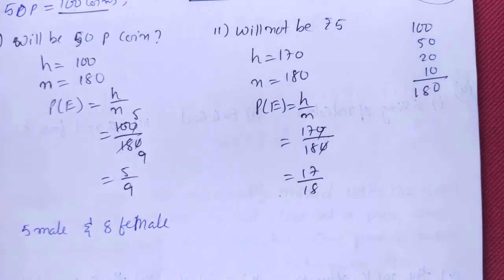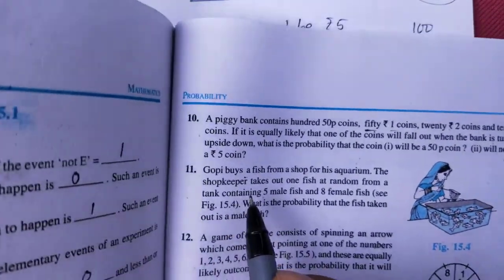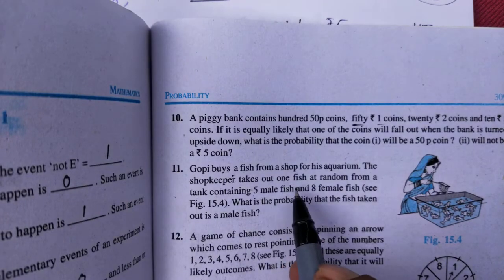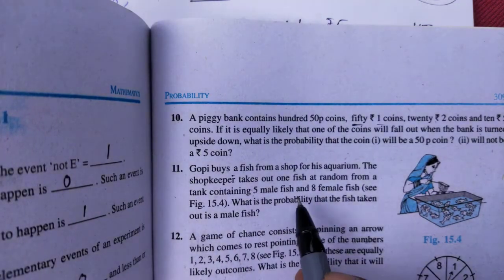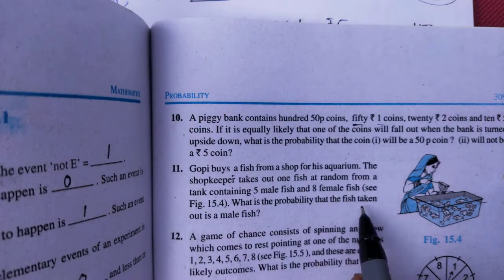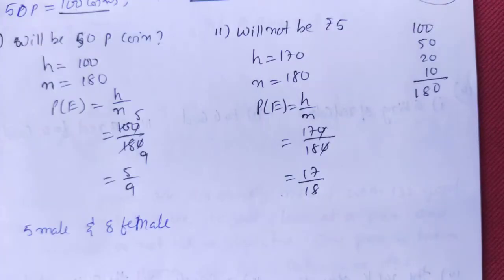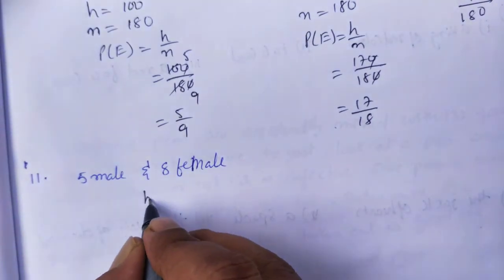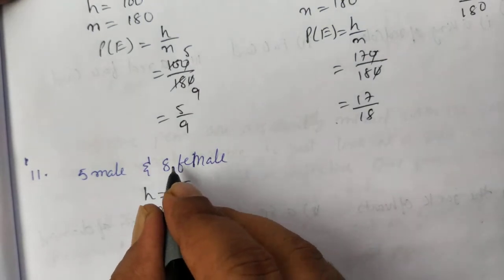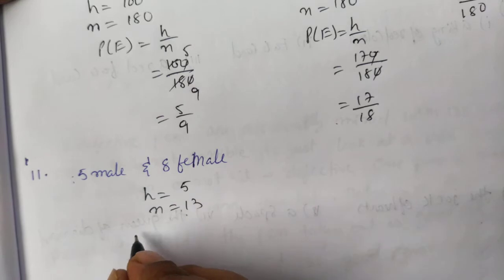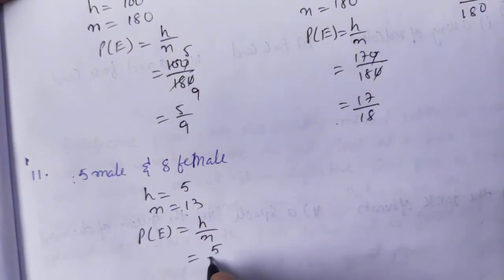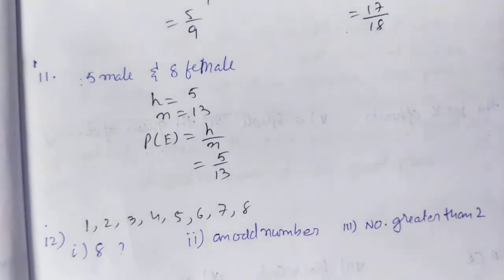Question number 11. Gopi buys a fish from a shop for his aquarium. The shopkeeper takes out a fish at random from a tank. 5 male and 8 female fishes are there. What is the probability that the fish taken out is male? So we have to find the probability for the male. H is 5 male, and N will be the total, 8 plus 5 is 13. So P(E) will be H by N, that is 5 by 13. Simple question.